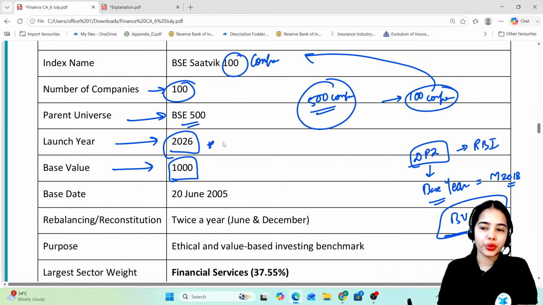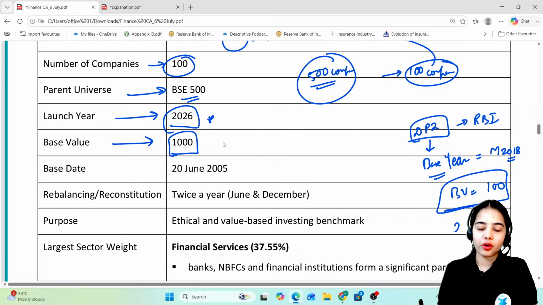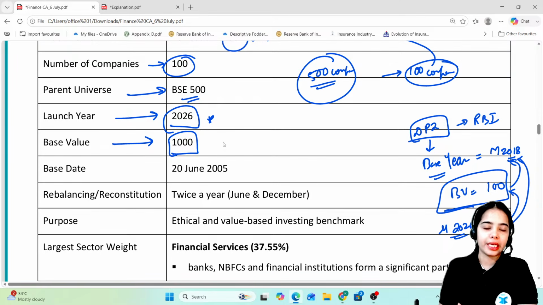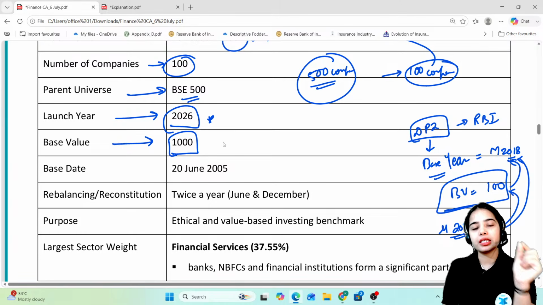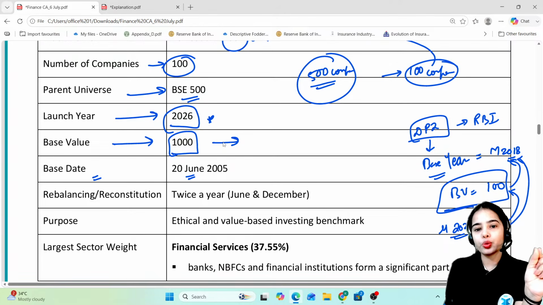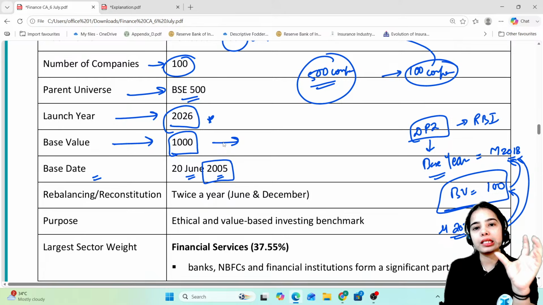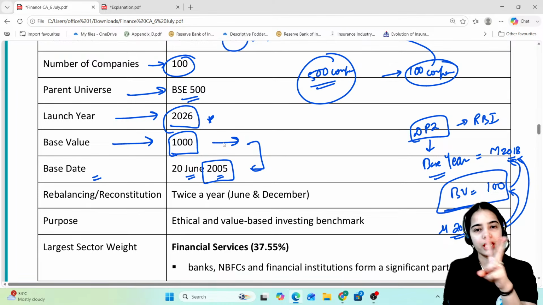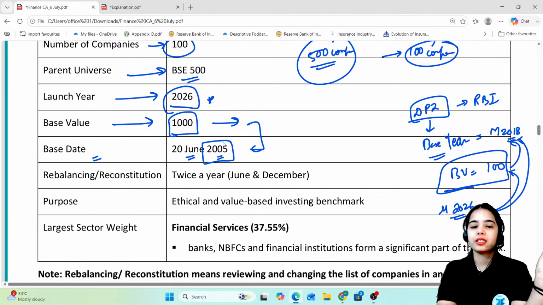And the base year is March 2018. So if we have the data for March 2026, it can be compared against the base value, that is 100. That is for the March 2018. Similarly, here for the BSE Satvic 100 Index, the base value is 1000 and the base date is 20 June 2005. So 2005 is the base year, basically. Base date is 20 June 2005. So always the base value and the base year, they are very important. Base value 1000, base year 2005.